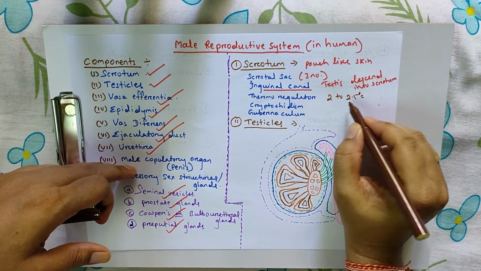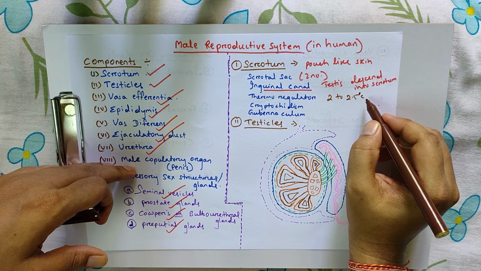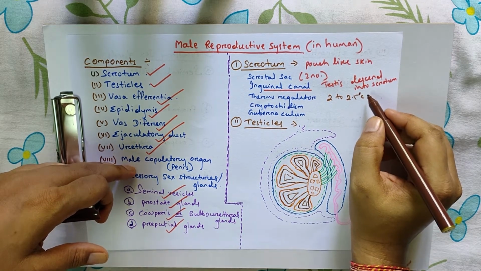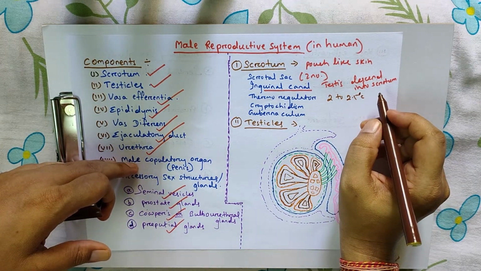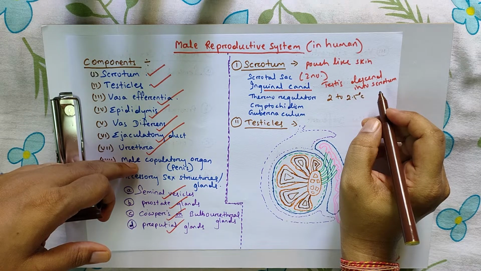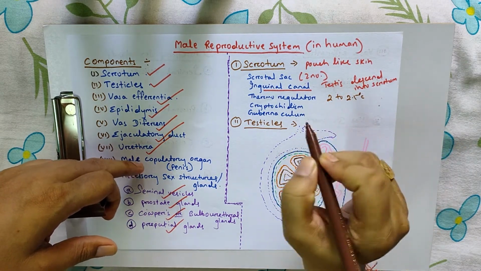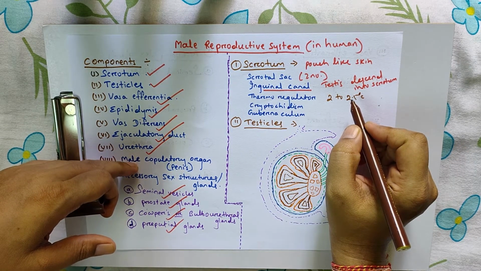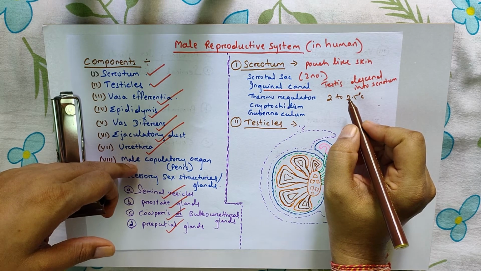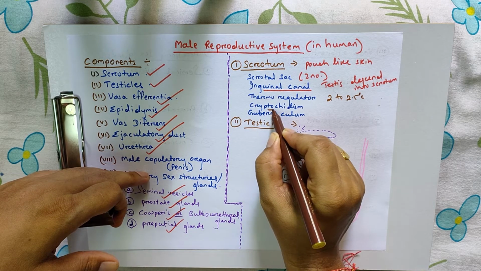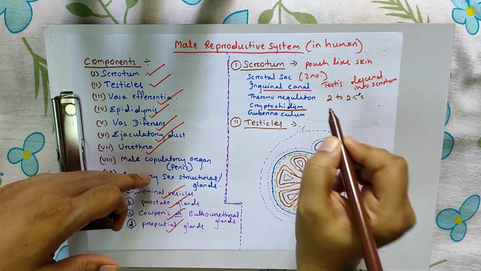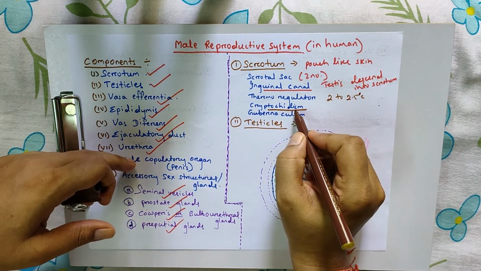That means 37 minus 2 or 2.5, around 34.5 to 35 degrees centigrade, and that temperature is suitable for spermatogenesis. If testis is unable to descend into the scrotum, then that condition is called cryptorchidism.